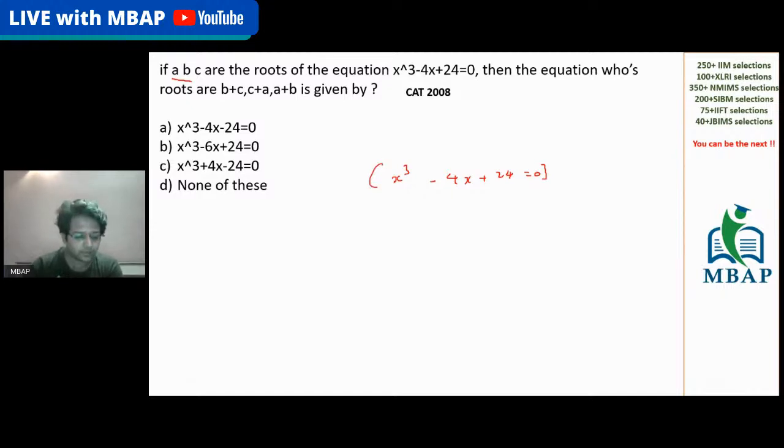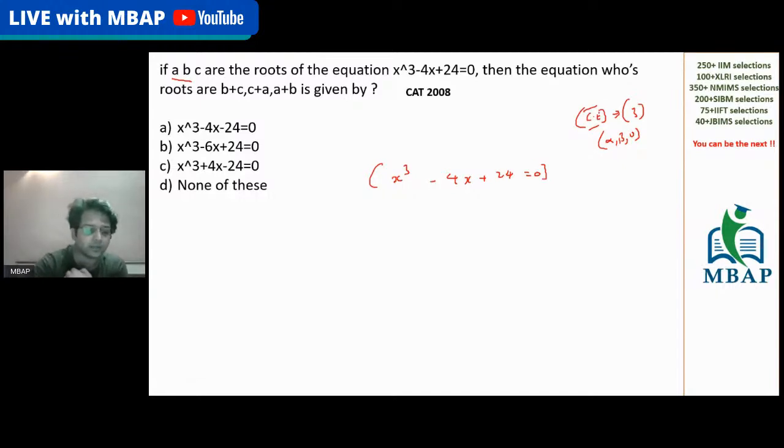Which equation is this? We understand this is a cubic expression. This is a cubic equation, and how many roots will be there? There will be 3 roots. Let me term the roots as alpha, beta, and gamma.